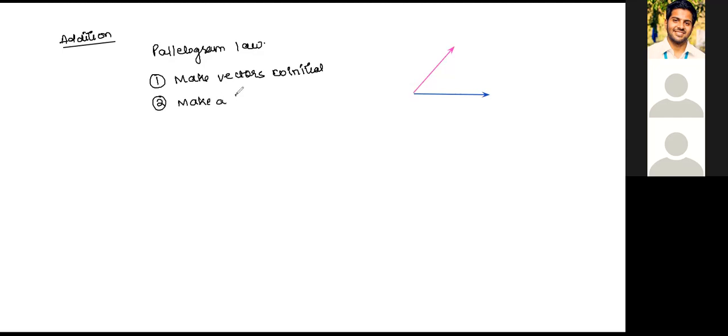So basically make a parallelogram with the vectors as its adjacent sides.